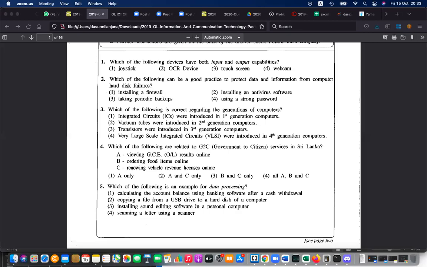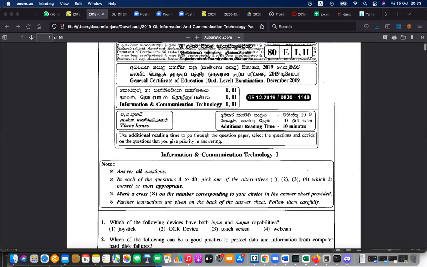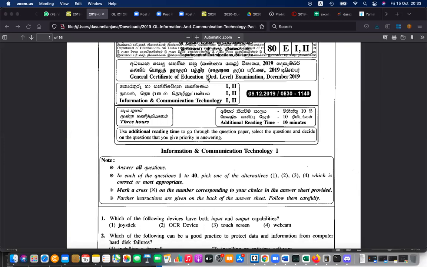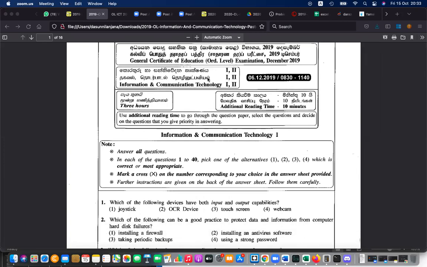And also, I would like to emphasize that the aim of this paper discussion is not to answer the 2019 paper. First of all, you have to understand why: because the 2019 paper won't come to you again. That is one thing. The next one is the answers for the 2019 paper.